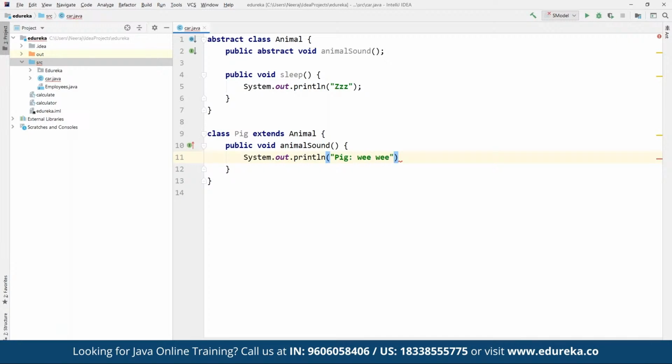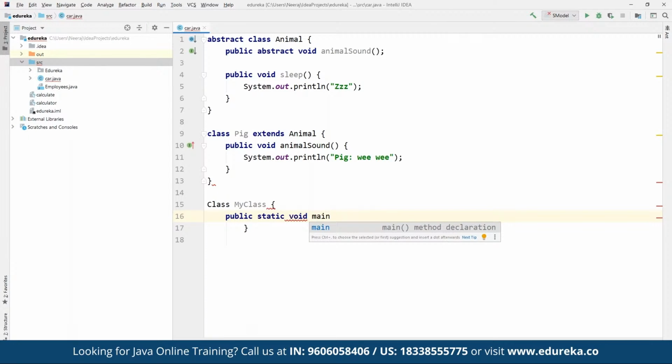So here we can define a simple pig sound that we have inherited from the parent class. And then we can define any other class. For example, let's say we define a class as MyClass. Under MyClass, let's define public static void main, the same main method using String args. And then we are going to create the components here.